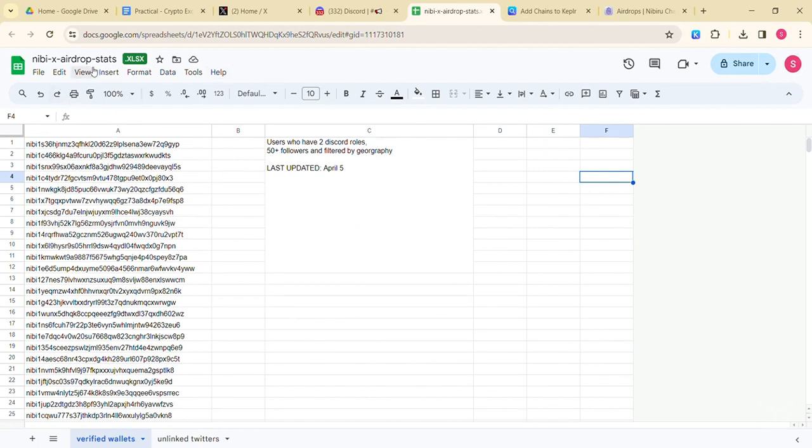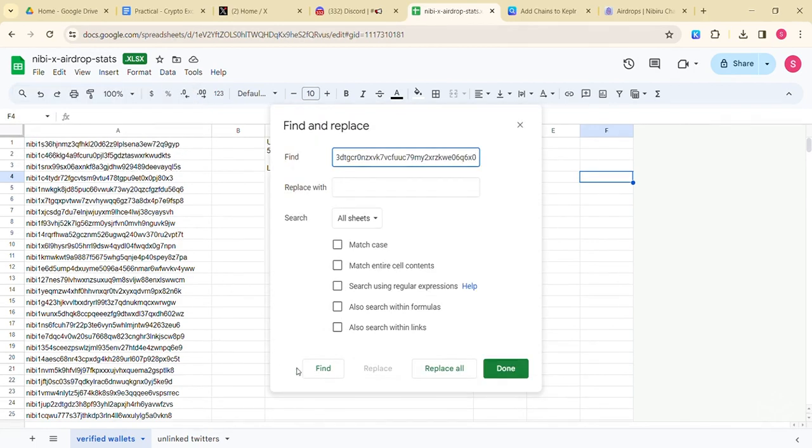Okay, let's confirm if our wallet address is on this Excel sheet. You just tap on the find icon, and then you paste the address, find in documents, and tap on find.